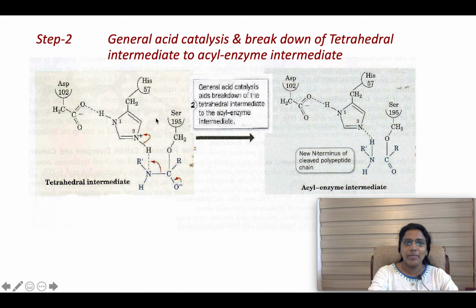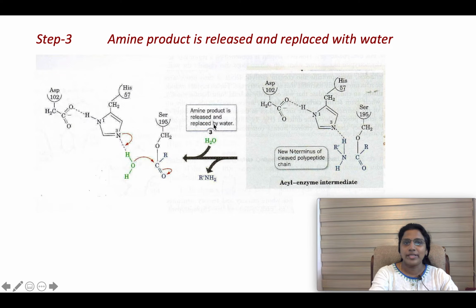So in the second step, histidine acting as an acid donates a proton, and that proton forms a bond with this nitrogen, and this NC bond is cleaved. Here you can see the acyl enzyme intermediate, and this is the amine product. In the third step, the amine product is released and that part is replaced with HOH, water.